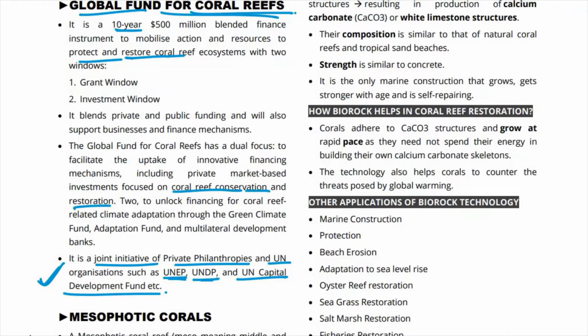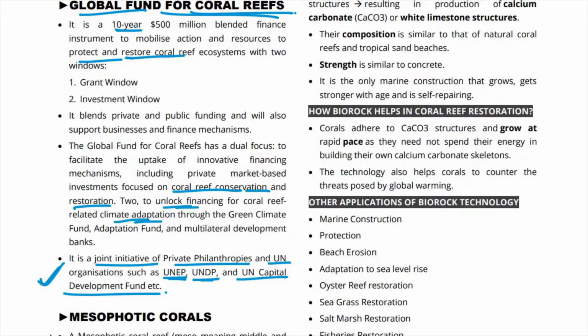For coral reef climate adaptation, to unlock funds, they are going to work in that regard, and they're going to unlock financing through the Green Climate Fund and Adaptation Fund, and through multilateral development banks. Basically, this is what we have underlined, that much we just have to know. Just remember this. It is a joint initiative of these organizations, and its aim is coral reef conservation, and it will help in funding.